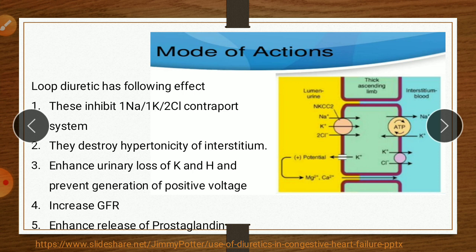And the last effect of this diuretic is it enhances the release of prostaglandin and therefore increases total renal blood flow by vasodilatory effect. So these are the main effects of loop diuretics, or it is called the mode of action or mechanism of action of loop diuretics.